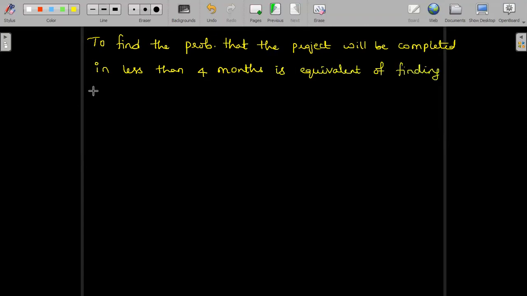the probability of t lying between 0 to 1 by 3. So let me tell you how it is 1 by 3. Here we have t given in years. So that is the reason behind it. Since t is in years, we have 12 months equal to 1 year. So 4 months will be said as 4 by 12, 4 into 1 divided by 12. Just a cross multiplying concept.